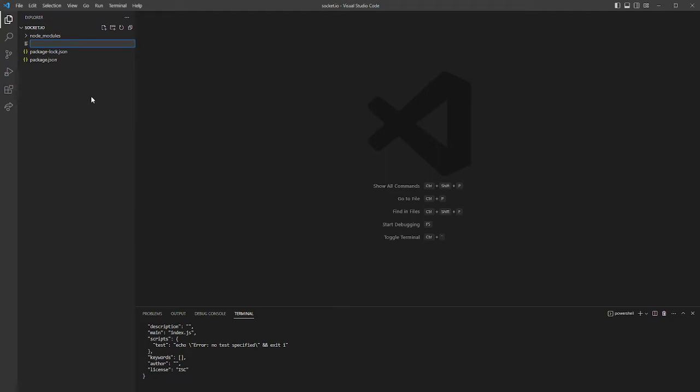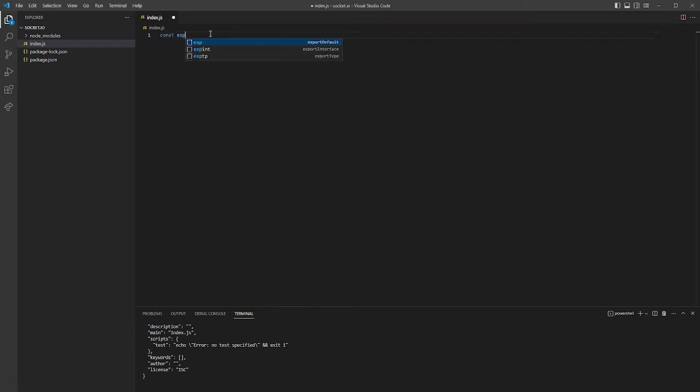First, let's create a new file called, maybe, index.js, and inside that file we'll set up a basic server with Socket.io by adding, first of all, the modules. The first module we will need to import is Express, so require express. Also we need http, and we will need Socket.io, but it's called socket.io over here. Okay, so we imported our modules.